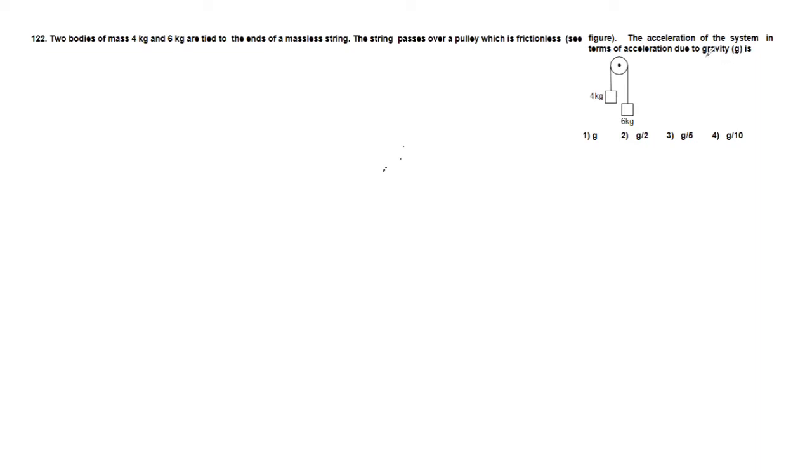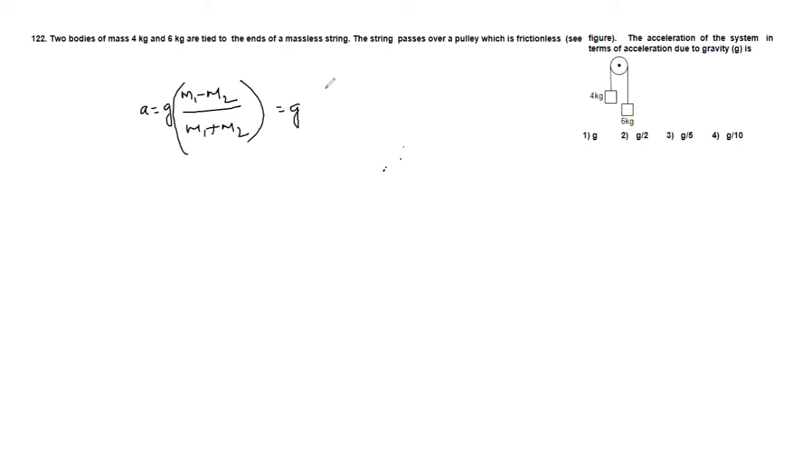Okay, in terms of acceleration due to gravity, we know the expression for the acceleration is g into (m1 minus m2) divided by (m1 plus m2). So this is the expression for the acceleration that we know.